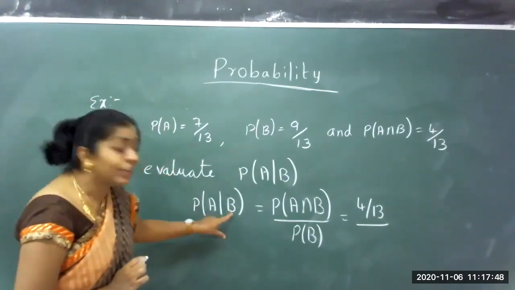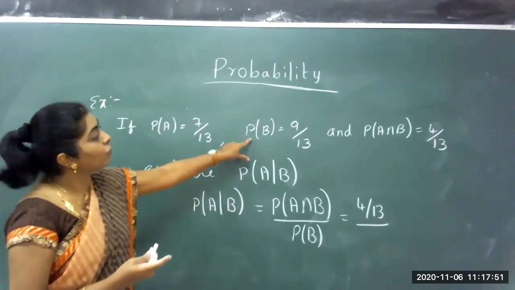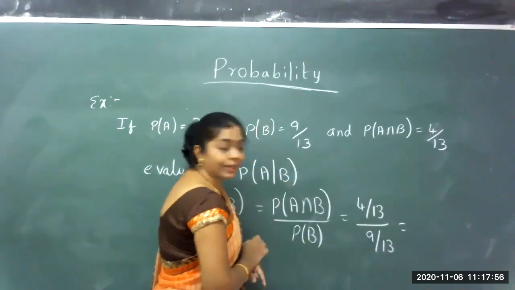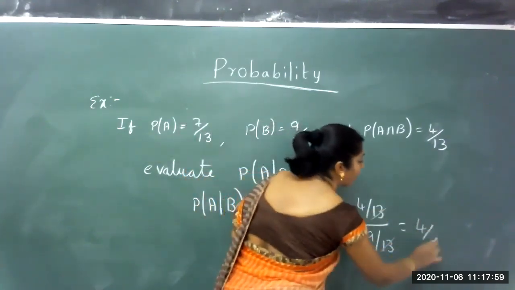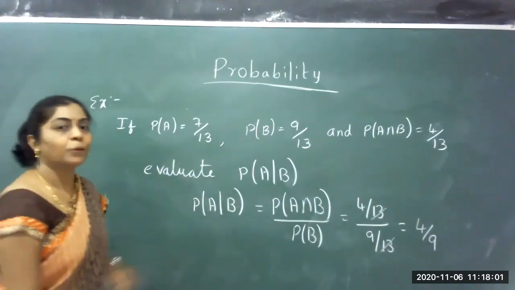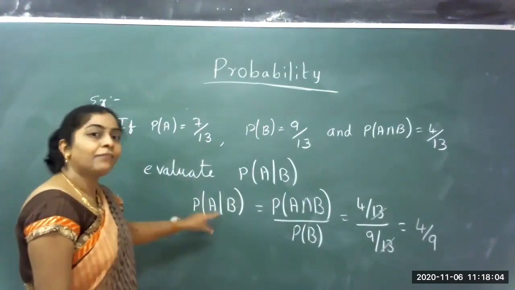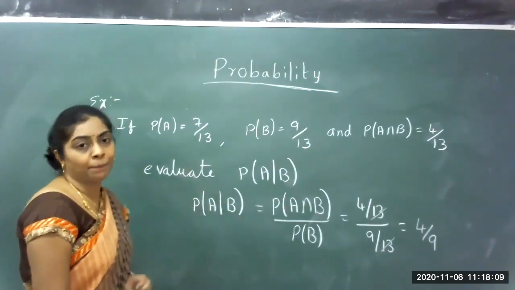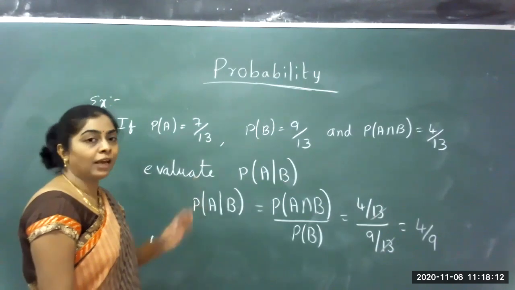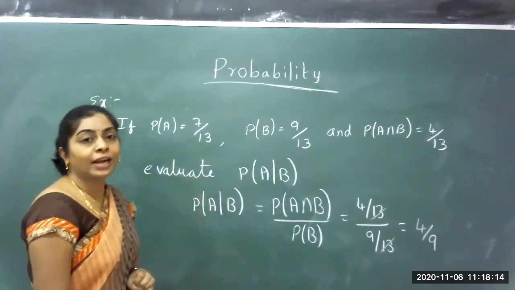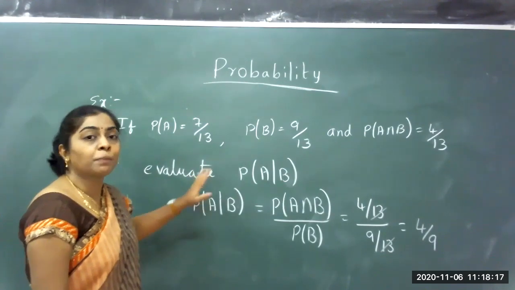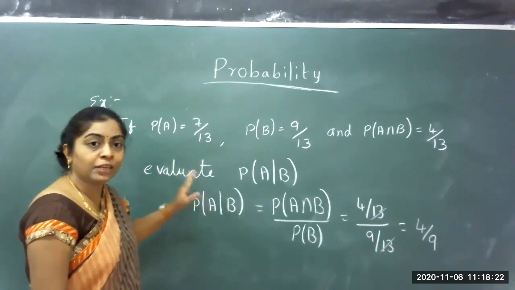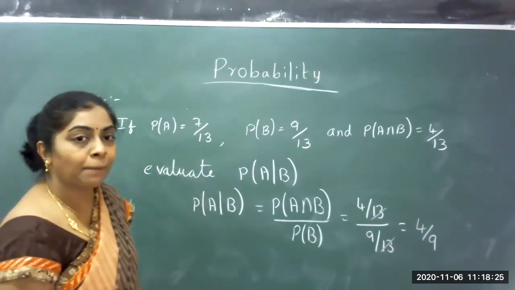the probability of B, which was the event that has already occurred. What is the value of that? It is given as 9 by 13. So the denominators I can cancel, 13 and 13, and I get back 4 by 9. The probability of A given that B has occurred is nothing but 4 by 9. This is one of the examples we have considered. Similarly, we have a few more. We'll work out those. Before that, we will start with some of the properties.